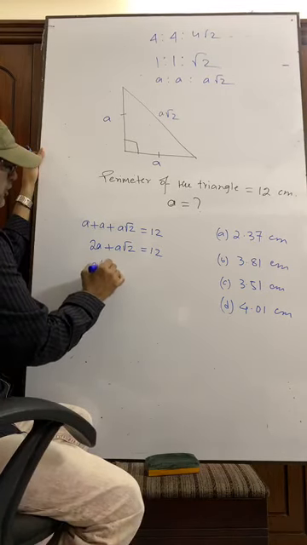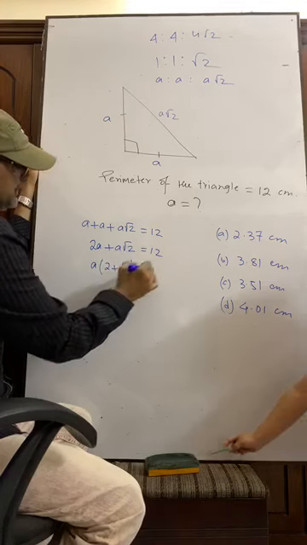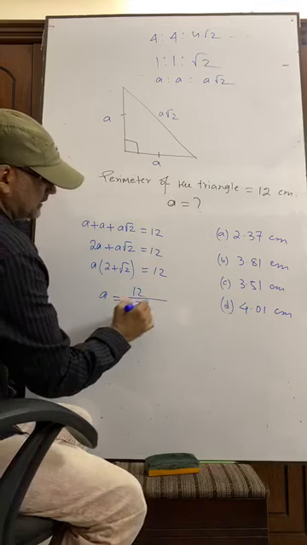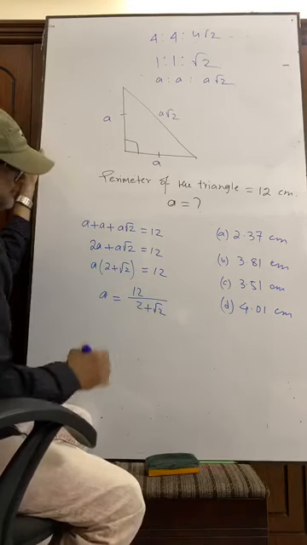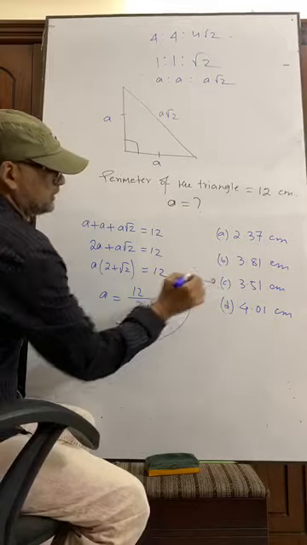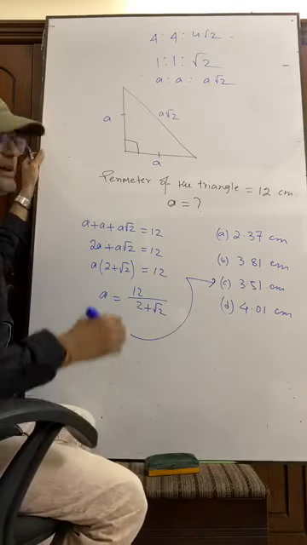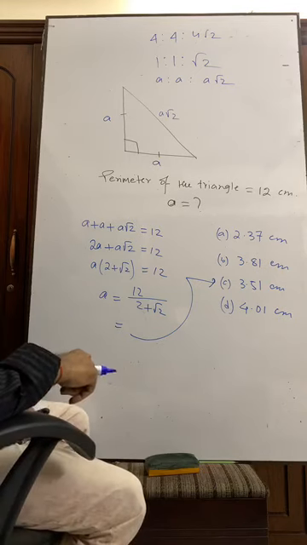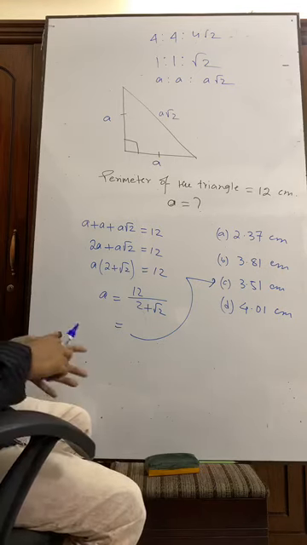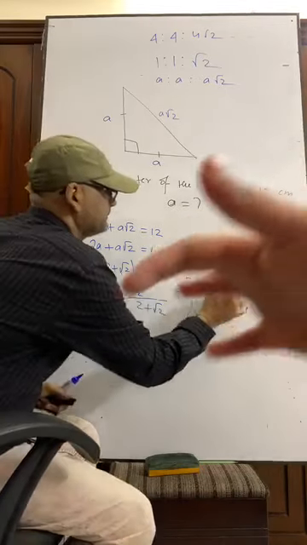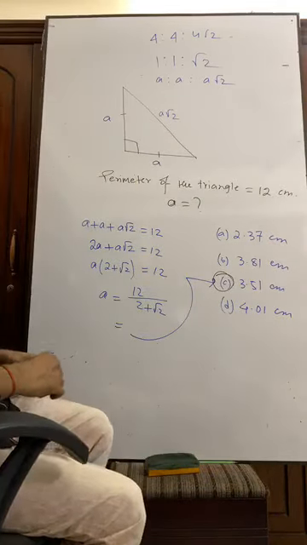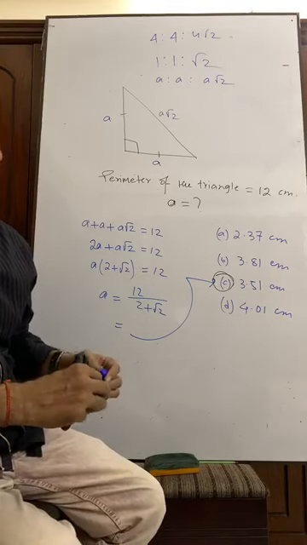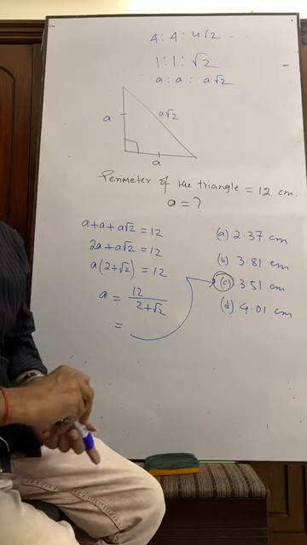A can be taken common: A into 2 plus root 2 equals to 12. So A is equal to 12 by 2 plus root 2, which equals 3.51 centimeter approximately. So the answer is C.